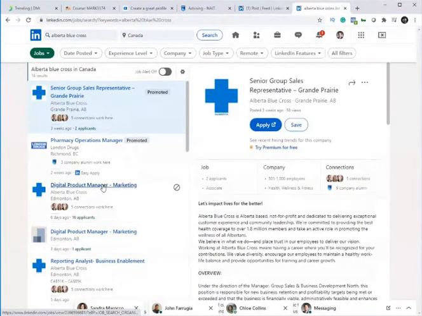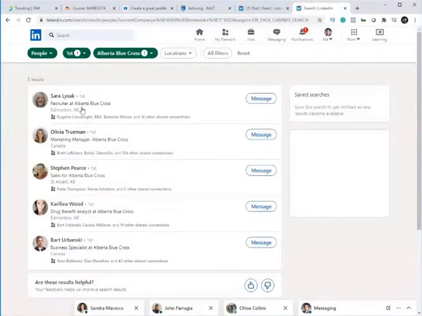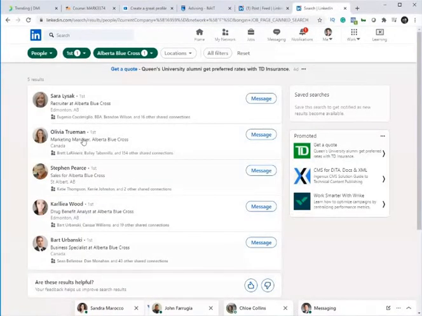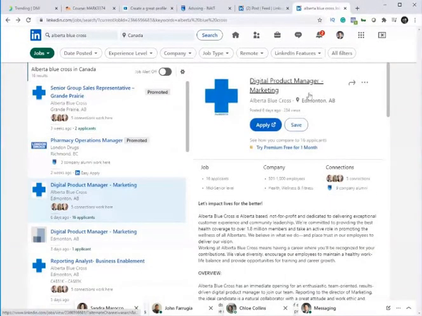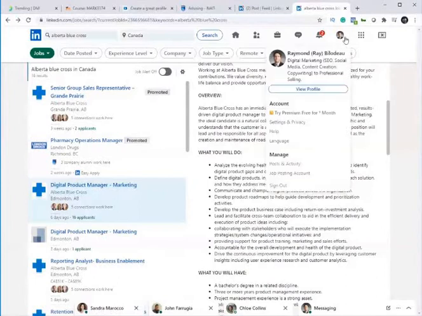Oh, there's a digital product manager job right here. In fact, there's probably a couple. Wow, I'd really like to apply for this. Maybe there's some folks who I'm going to connect and network with who are currently there. In fact, here I've got a few folks in my network who are already there. And so I would note director, product manager, marketing, maybe reach out to some of those folks. But coming back to the profile for a second, product manager, digital product manager.